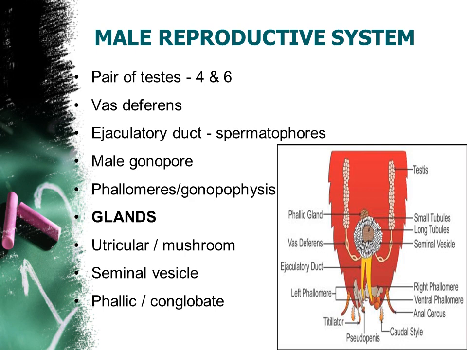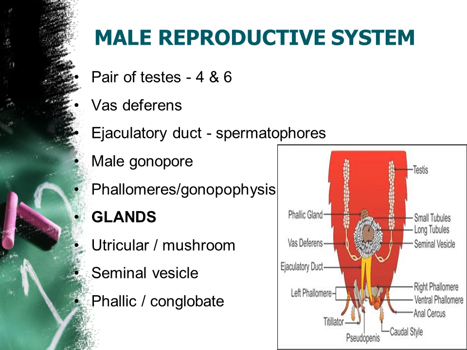Let us see what organs are involved in this male reproductive system. And of course, the major reproductive organ is the testis. So here also a pair of testes is there, and it is located in the abdominal region from segment number 4 to 6. Look at the figure which is displayed there. Can you watch the testis?